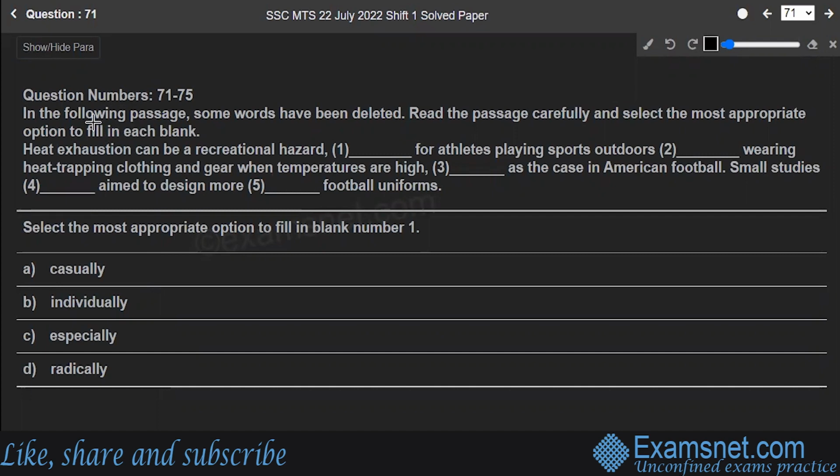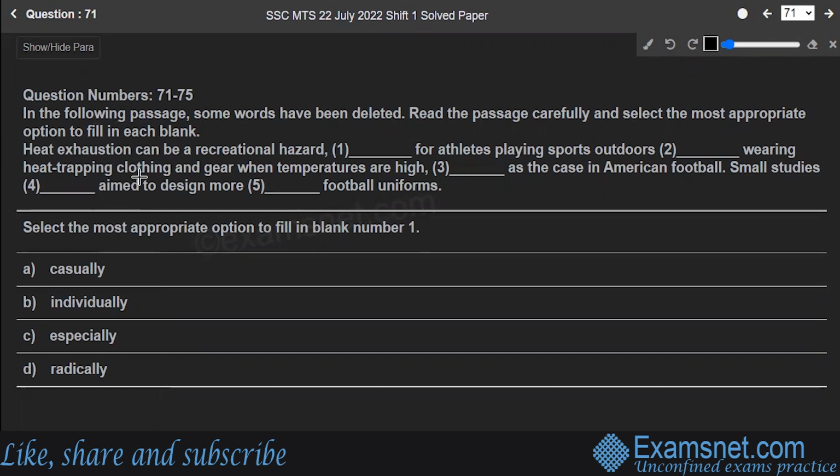It says, in the following passage, some words have been deleted. Read the passage carefully and select the most appropriate option to fill in the blank. First one: heat exhaustion can be a recreational hazard dash for athletes playing sports outdoors. So what should we fill in the blank?